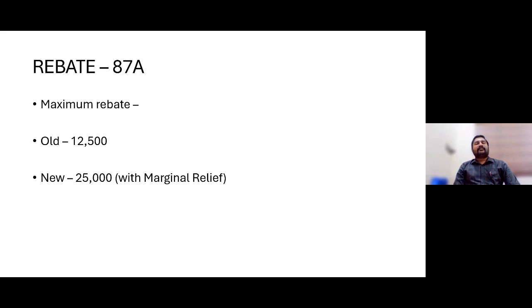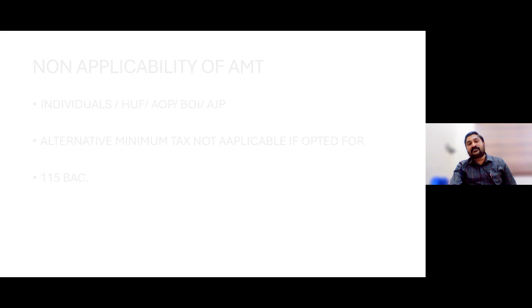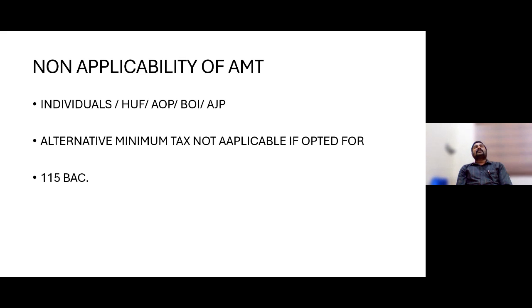No. Definitely those persons who have income a bit more than 7 lakh 50 thousand are also going to be benefited with this marginal relief. So that extended rebate and relief is also there for new tax regime opters. Then another advantage.